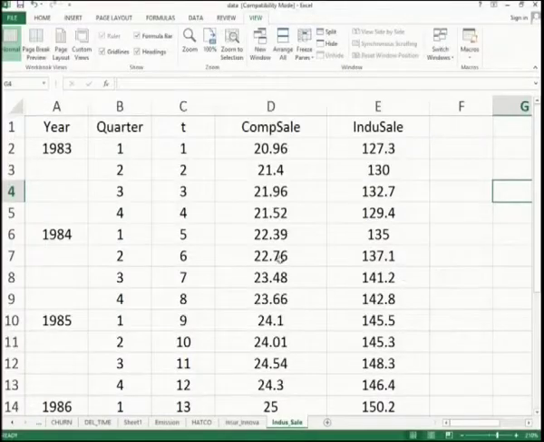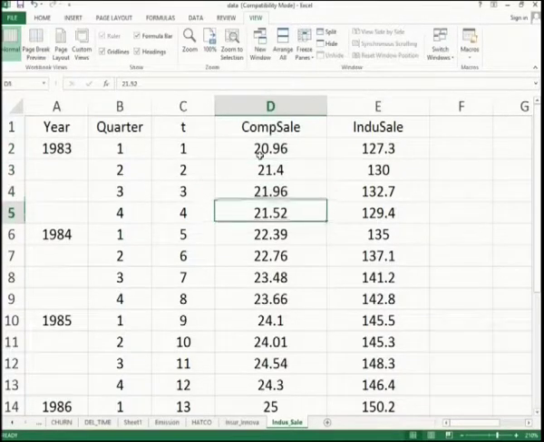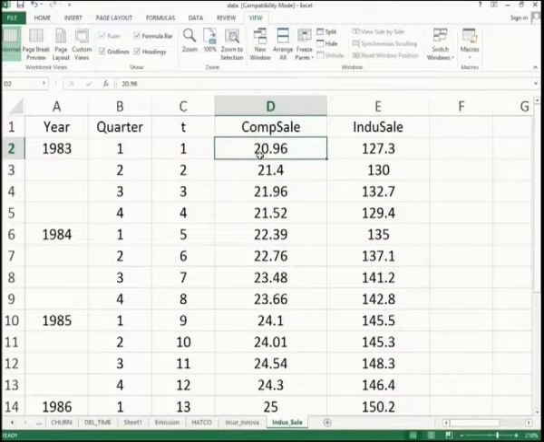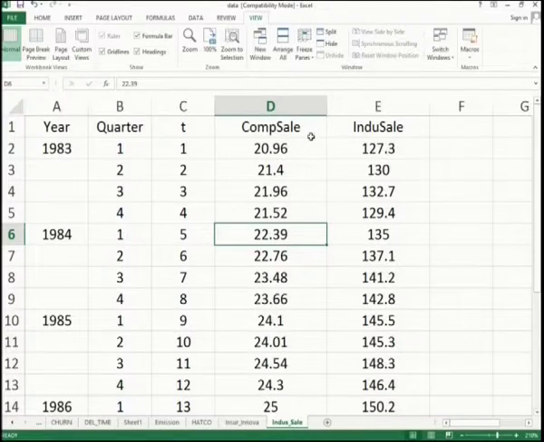For example, in the given data set we have now, I observe that these values, 20.96, 21.4, might be in lakhs or crore, whatever may be. The units are immaterial for this particular discussion. Anyway, we assume that it is some amount of rupees, we could say in lakhs or whatever may be. So, I just assume that it is going to be in a continuous form. So, I can calculate the mean of the sale or the variance of the sale, something like that.